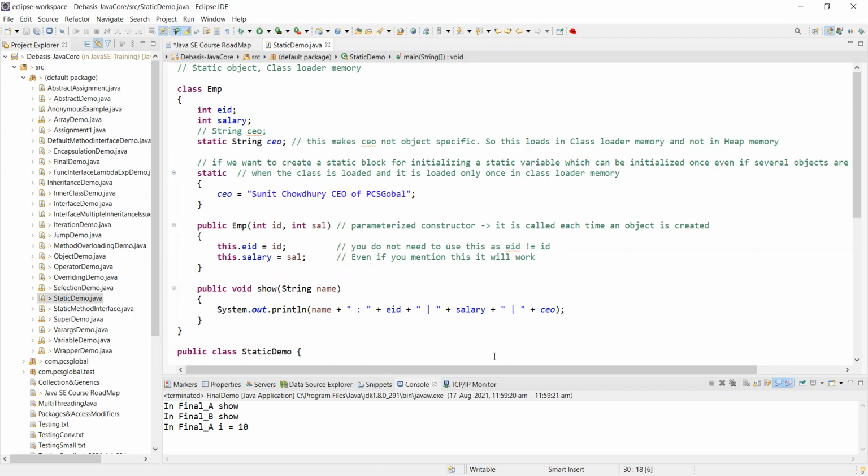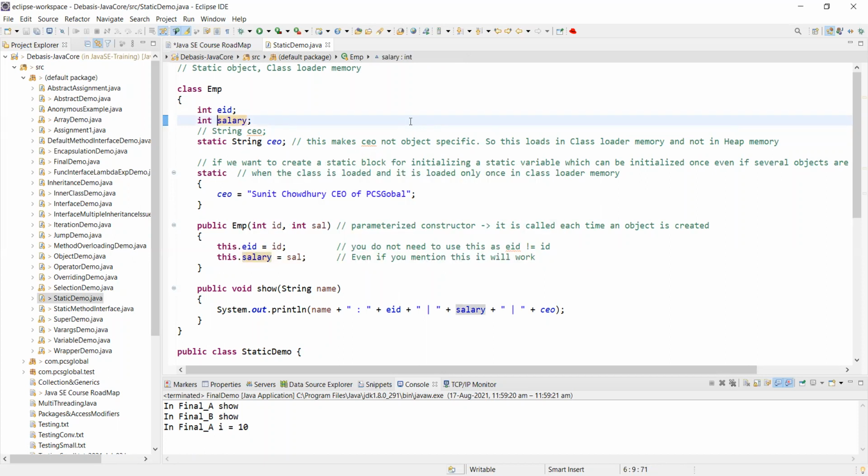Whenever you have completed the instantiation of the object and you start using it, the object will have attributes which are variables like int eid, int salary, static String CEO.